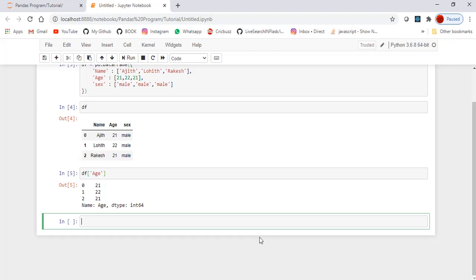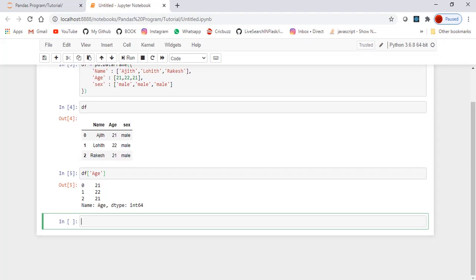To select the column, use the column label in between the square brackets. If you are familiar with Python dictionaries, the selection of a single column is very similar to the selection of dictionary values based on the key.